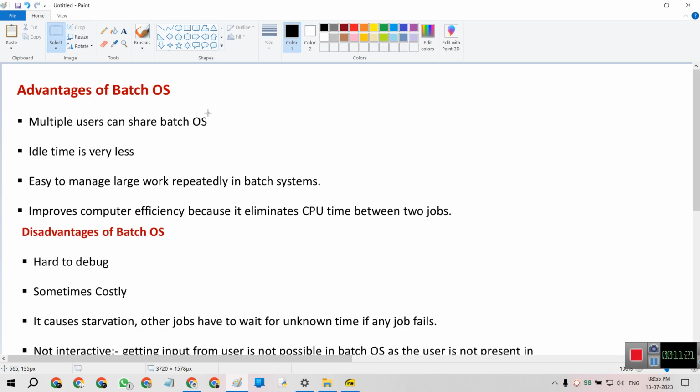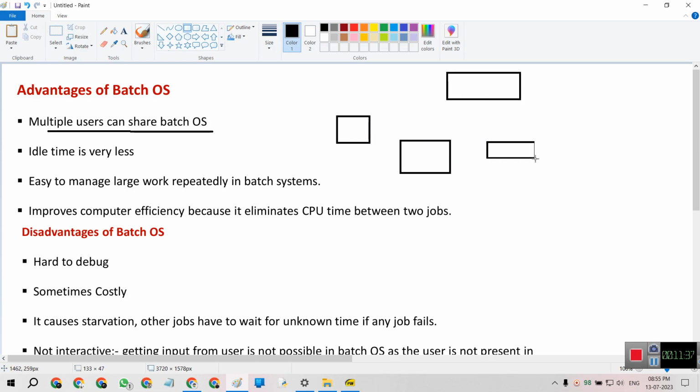So we will understand accordingly. Multiple users can share batch files. For example, in a class there are many students available on the computers, so it is useful for multiple users to share a batch file.